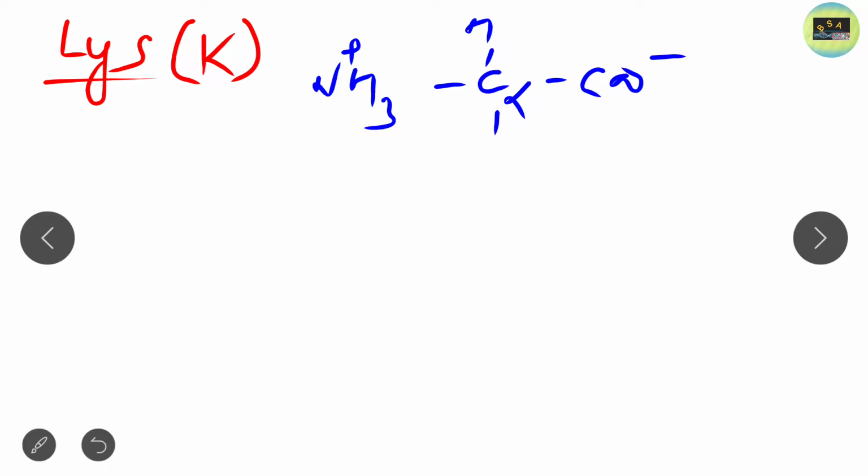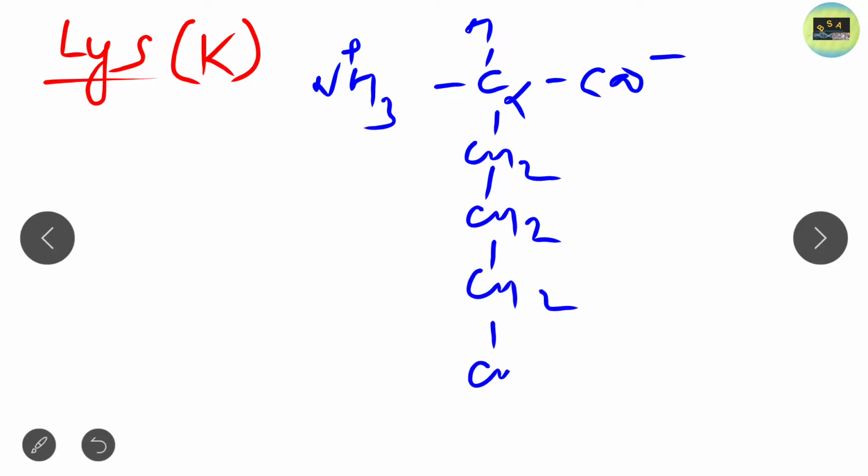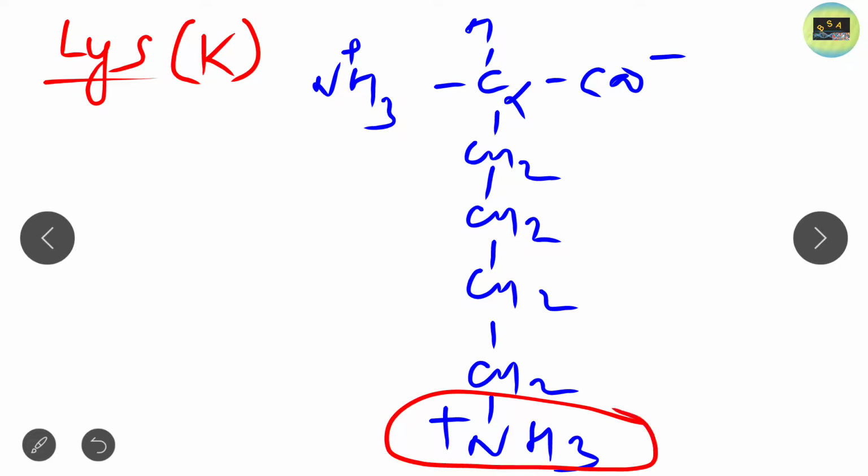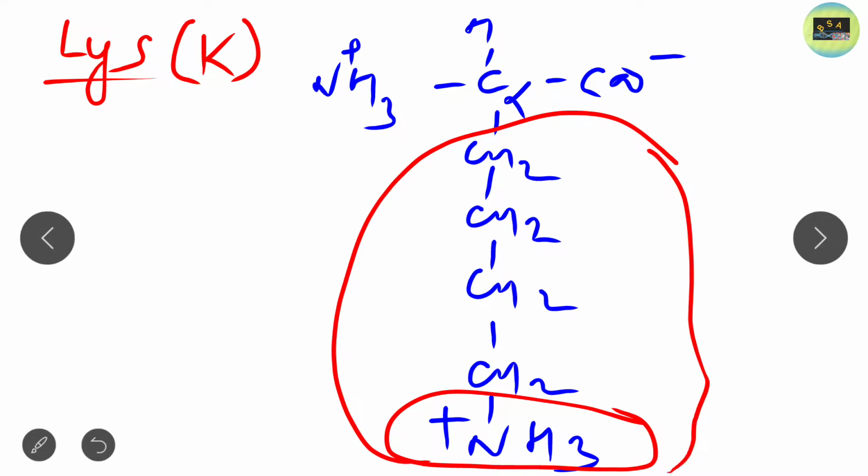Now look at the structure: CH2, CH2, CH2, CH2 and NH3 with positive charge. Because of this positive charge, lysine is known as a charged polar amino acid. This is the total side chain of lysine. You will find that this is the alpha, this is the beta, this is gamma, this is delta, and this is epsilon.